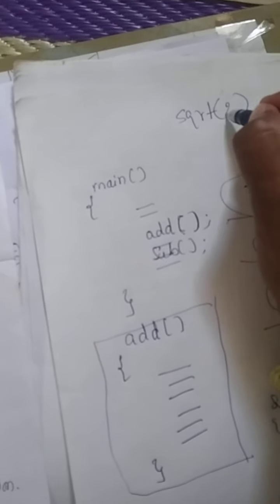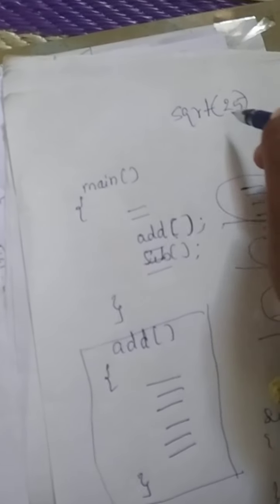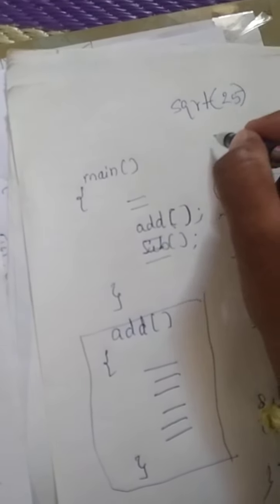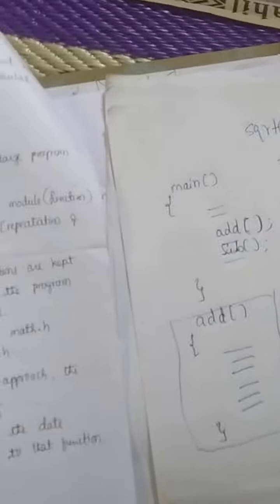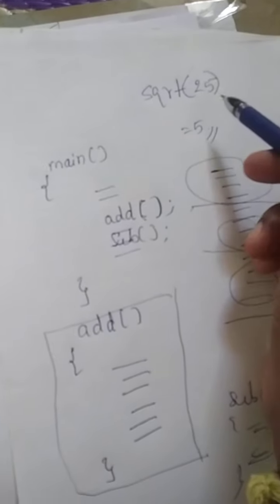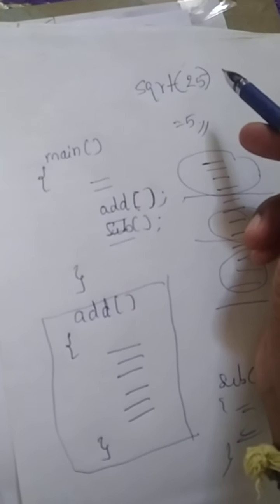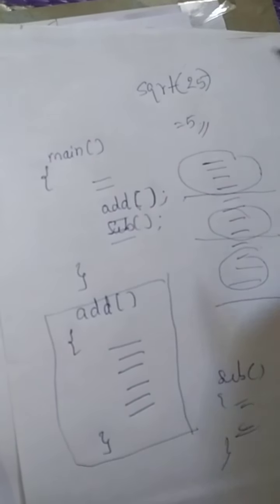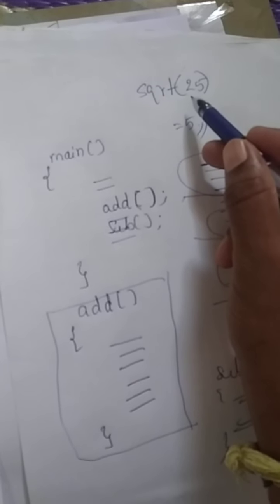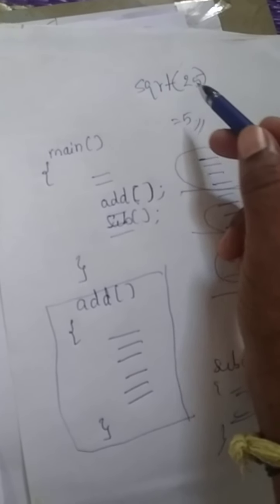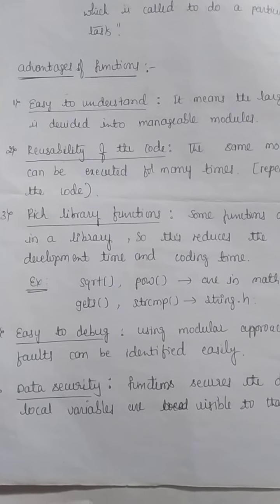Suppose I mention a value here, sqrt of 25, it is going to return the result 5. It means we need not write the code to get the output. There are some built-in functions which we use in our code. It reduces the length of the code. That is one of the advantages.